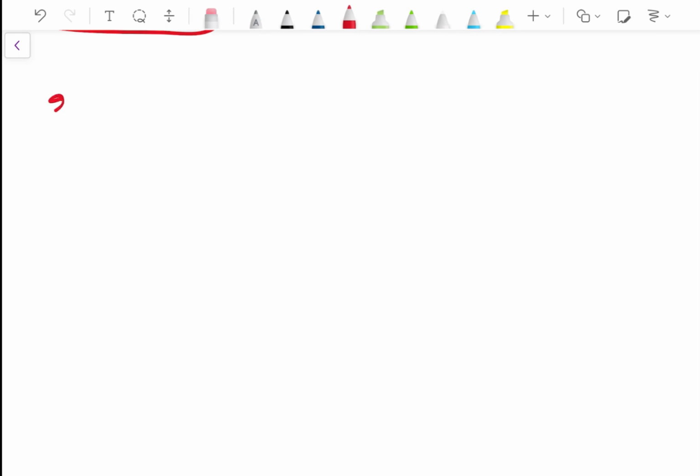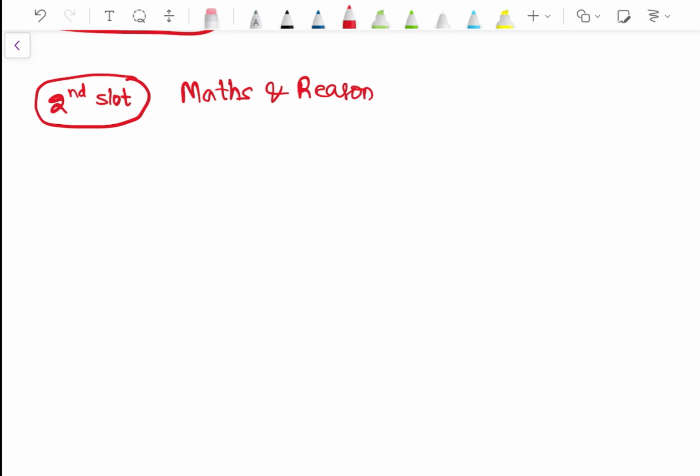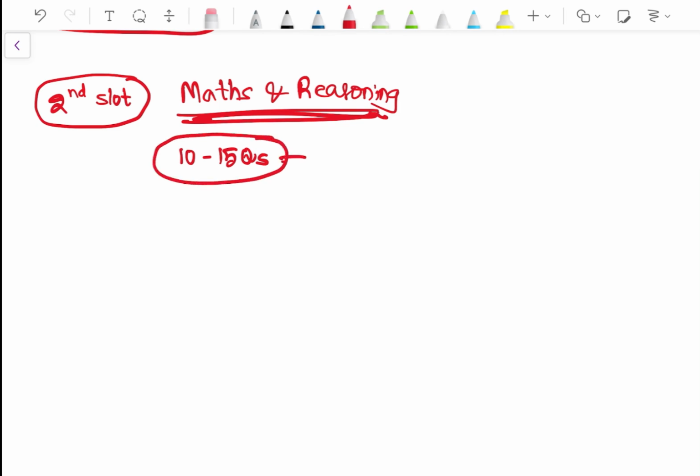Then second slot is in maths and reasoning. Identify those topics, identify those 10 to 15 questions which you feel are very easy, and the topics you are comfortable with, ठीक है.